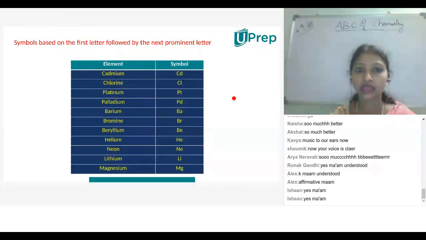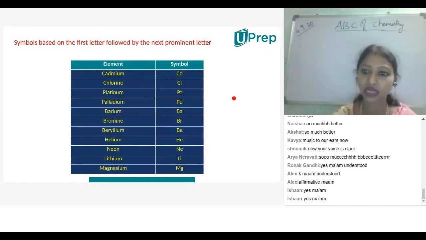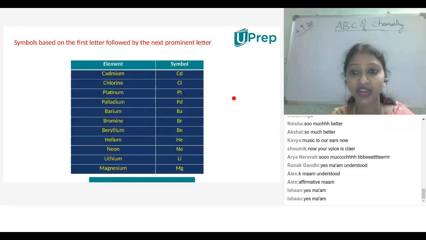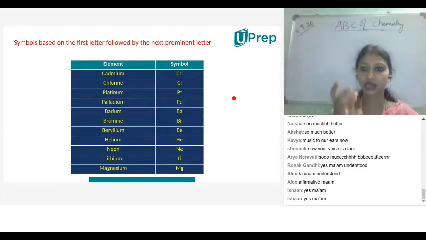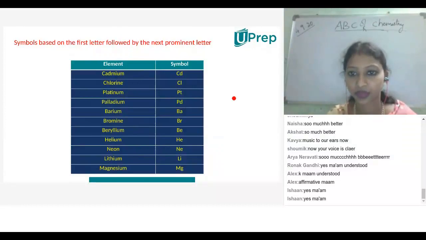Okay, these are the two-letter elements. Many are there. In general we'll see the 1 to 30 elements frequently, children. Frequently they appear in daily-use necessities, products, or chemicals, especially syrups and medicines. We'll observe mostly 1 to 30 elements in general. So higher elements also we can learn easily.